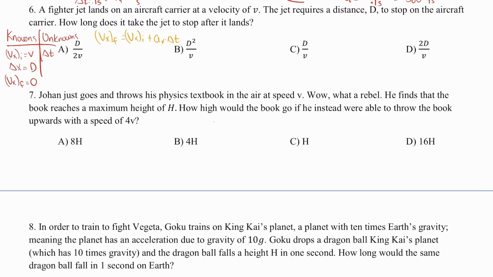So I know that my final velocity is 0, and I can move across my Vxi. So that way it'll be negative Vxi equals Ax times delta t. Well, I can divide by the time, so that way I have an expression for my Ax. So my horizontal acceleration would just be negative V over delta t.